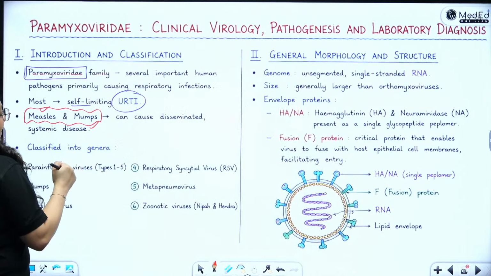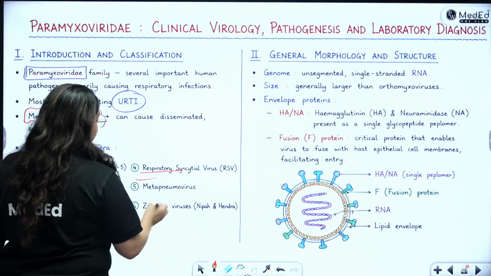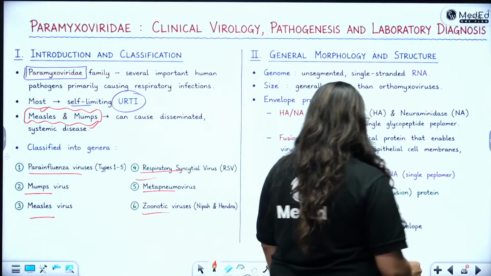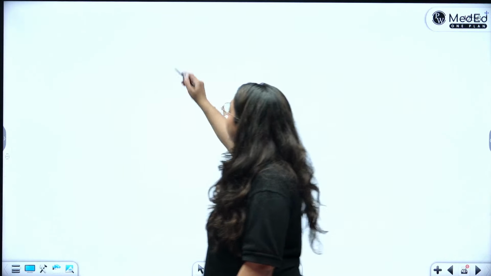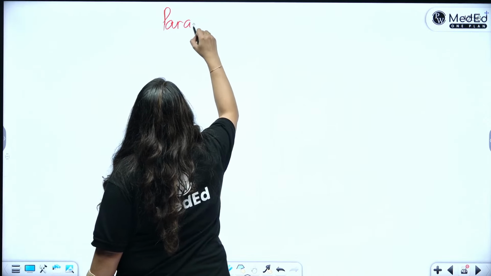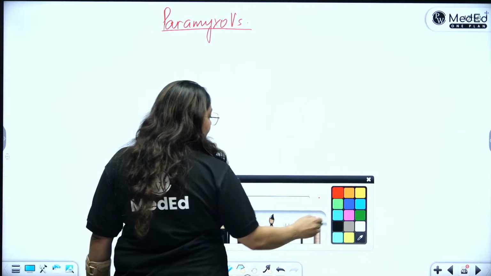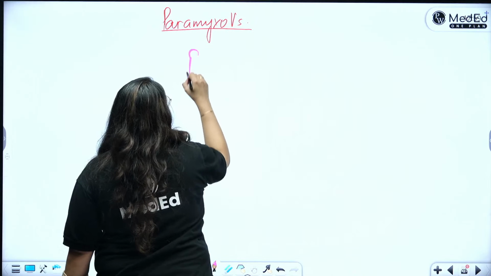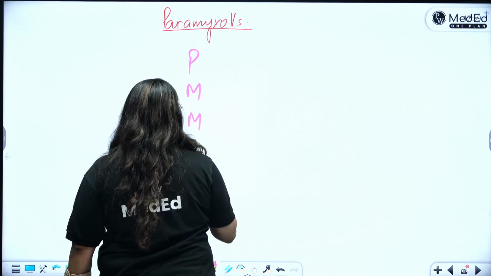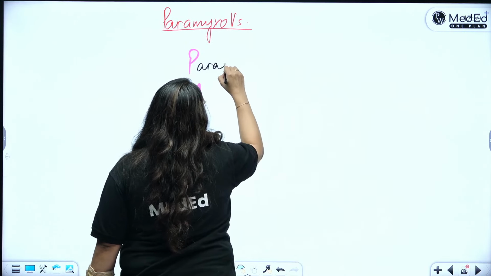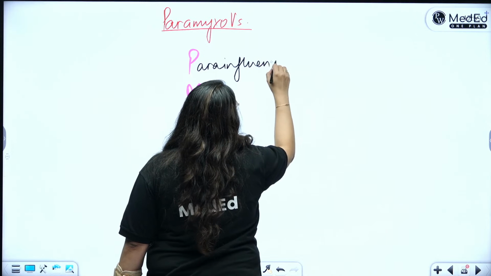It is classified into parainfluenza, mumps and measles, respiratory syncytial virus, metapneumovirus and some zoonotic viruses. So how do we remember? My students know the mnemonic. Whenever we talk about paramyxoviruses, we say PMMRM. Okay. So P stands for parainfluenza virus.